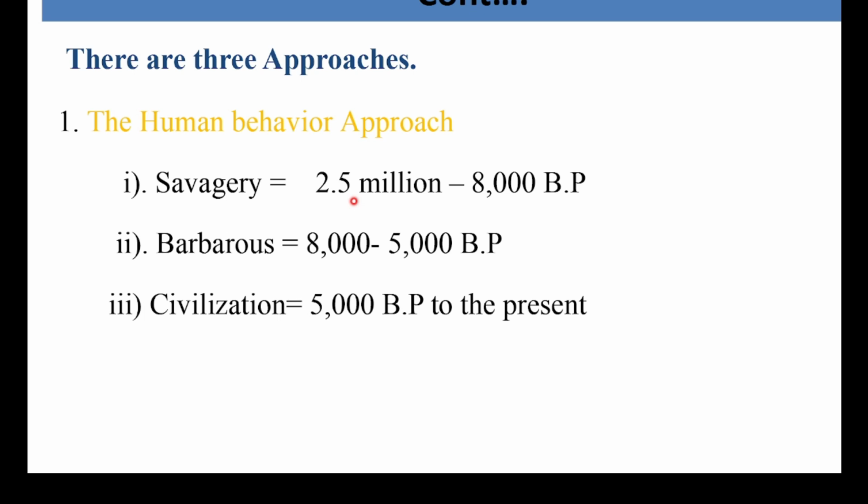This is from 2.5 million before present up to 8,000 before present.